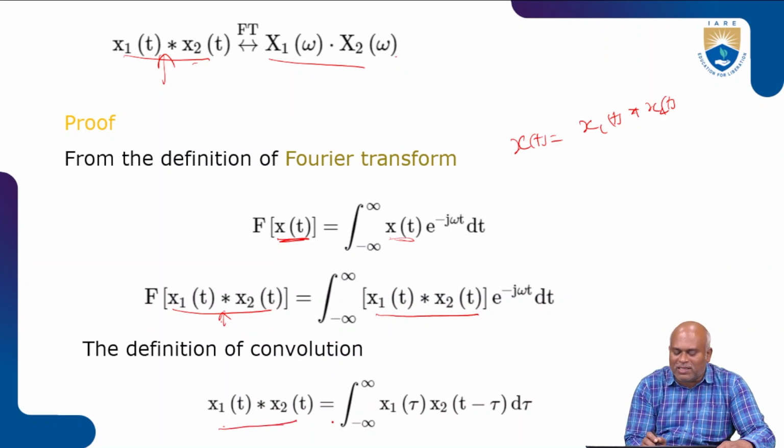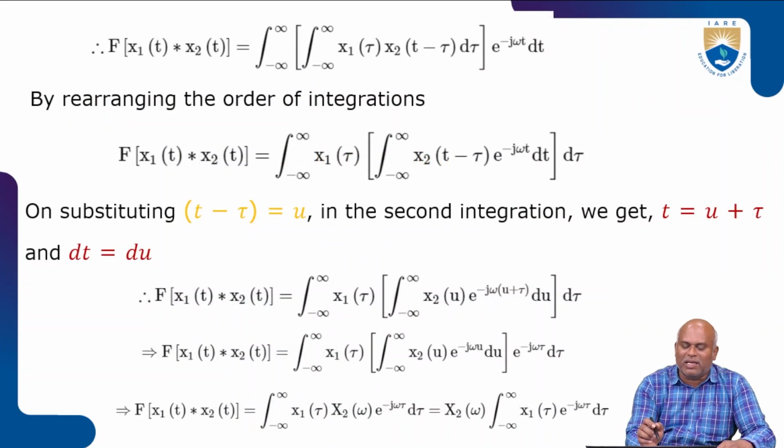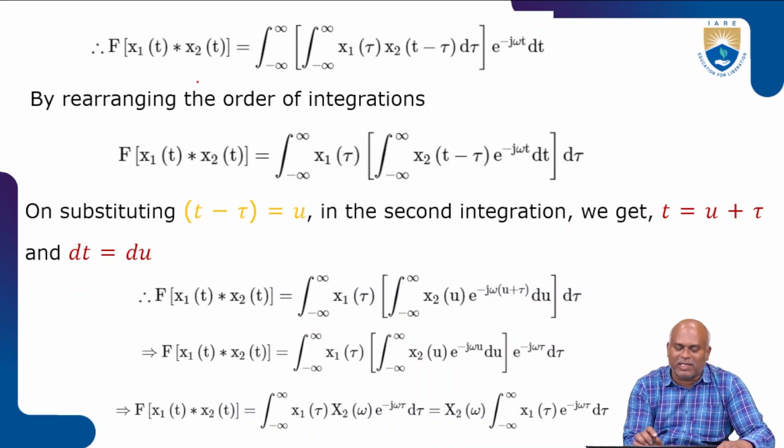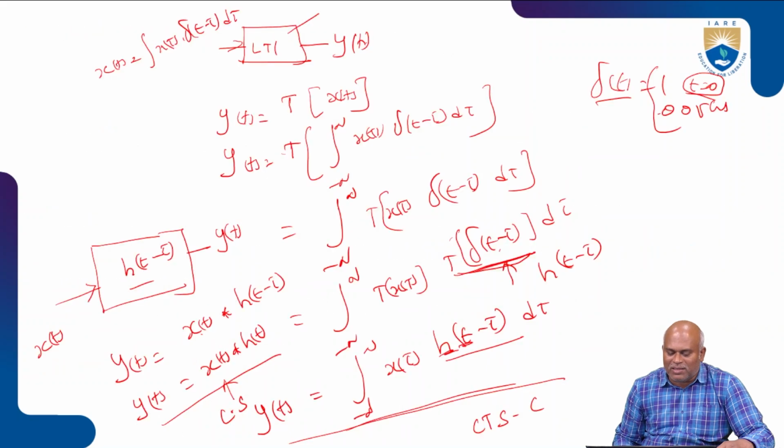For the convolution, it produces the output as the integration from minus infinity to plus infinity of x1 of tau, x2 of t minus tau d tau. Now we can substitute this into our Fourier transform signal. So, integration from minus infinity to plus infinity, again integration from minus infinity to plus infinity of x1 of tau, x2 of t minus tau d tau, e power minus j omega t dt. This equation we derived for these values.